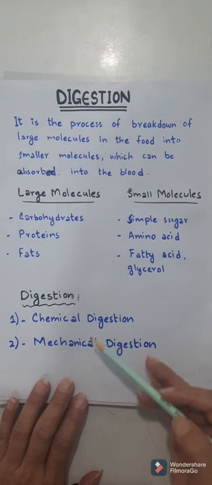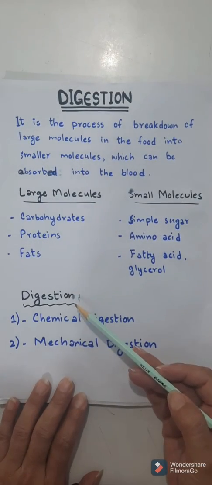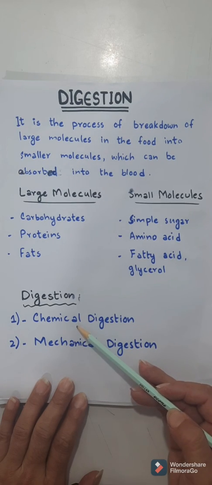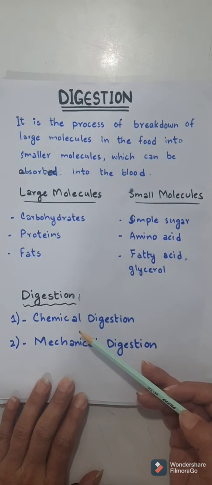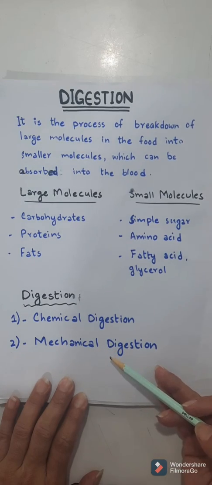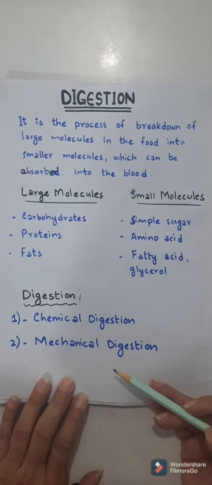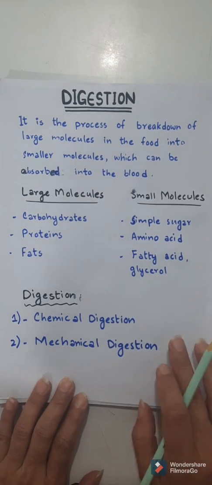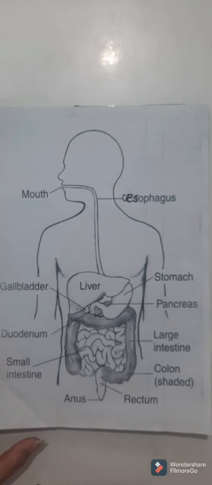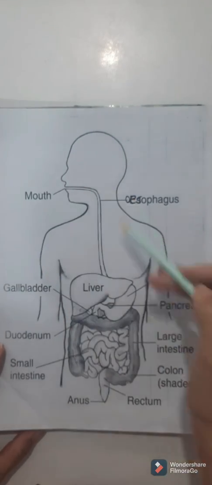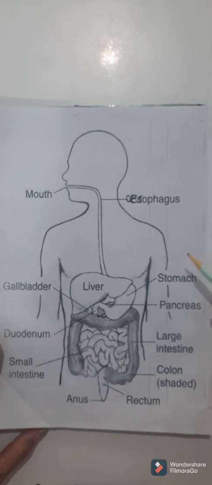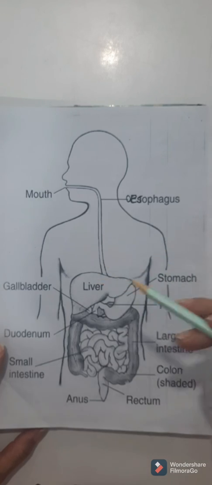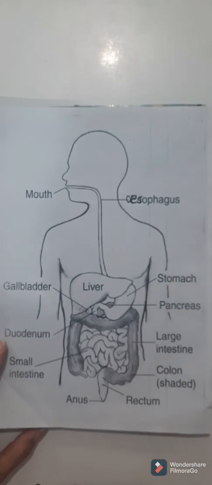Dear students, I have also told you that digestion is of two types. Number one, chemical digestion by means of the enzymes, and number two, mechanical digestion, for example, the physical breaking down of the food by chewing the food by means of the teeth or the muscular contraction of the different organs involved in the digestion. Now I'm going to discuss all these parts one by one and how the food passes through these different organs and what happens in each and every organ of the digestive system.